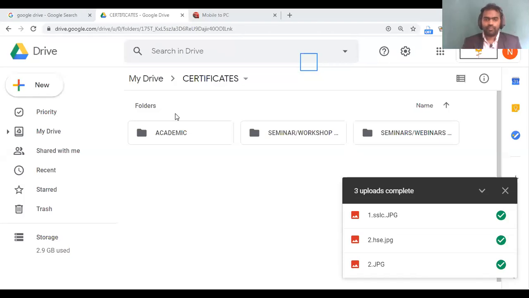Yes, sir. I wanted to know, if we exceed the data, then what is the alternative? Okay, you can upgrade, ma'am. For that, you will have to pay. Otherwise, you can start one more Gmail ID where also you will get 15 GB space. Okay, sir. Noted. Thank you.